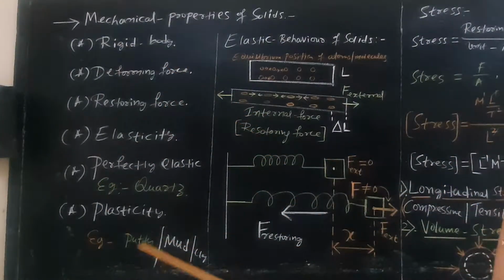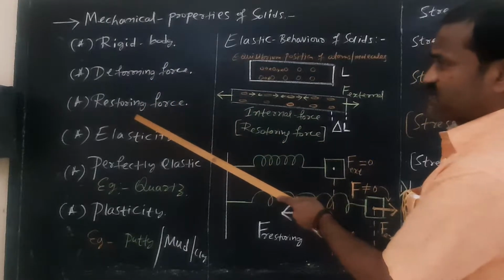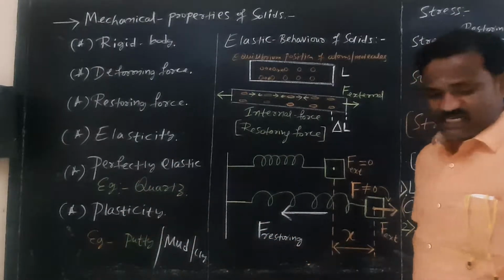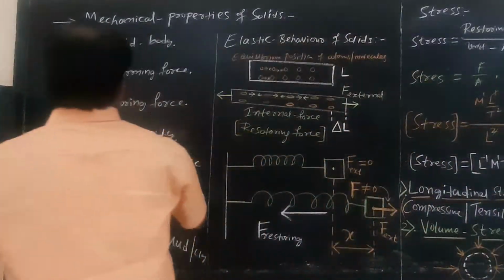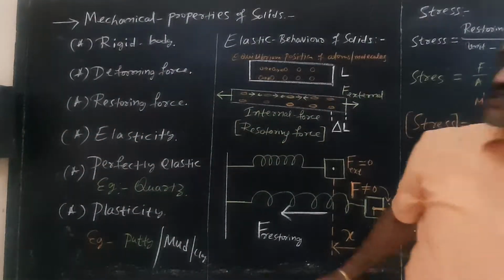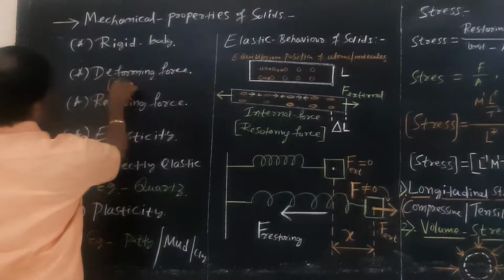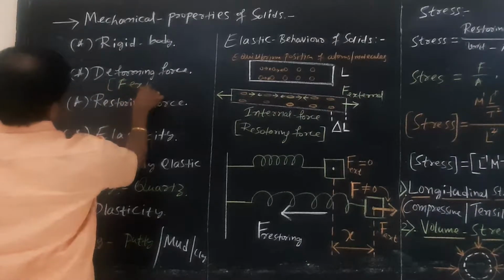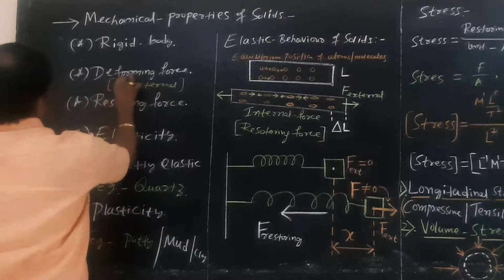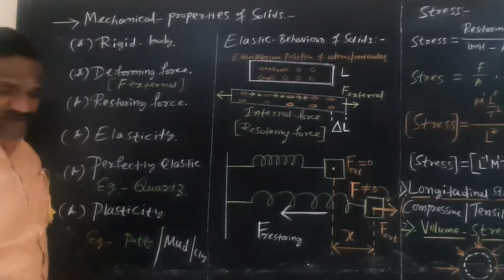Please copy these terminologies first: rigid body, deforming force, restoring force, elasticity, perfectly elastic, and plasticity and plastic material. Deforming force: any external force is a deforming force. This is nothing but F external force. F external force is a deforming force.